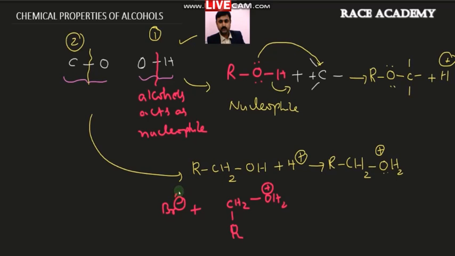Once this bromide attacks this CH2 carbon, the bond between carbon and oxygen will separate out. At that time you will get a product in which a bond is developed between bromine and carbon, and the rest of the portion forms water. So H2O is obtained.